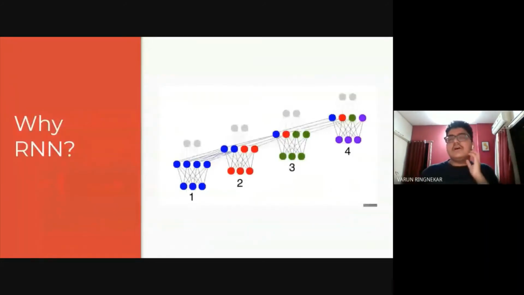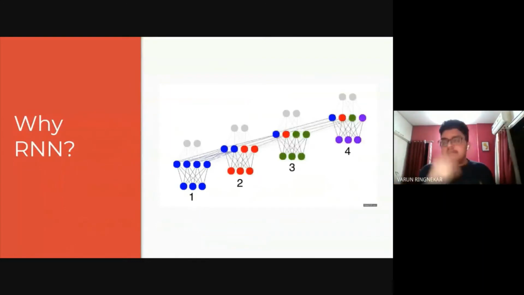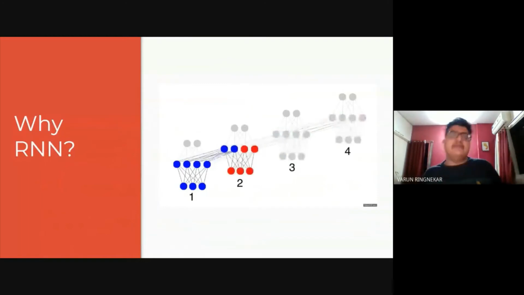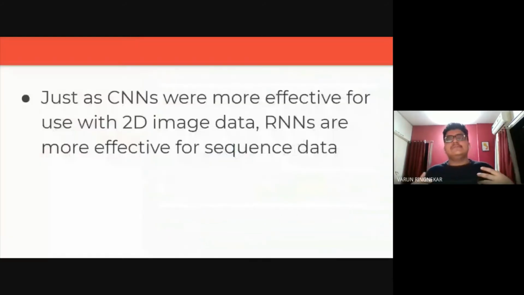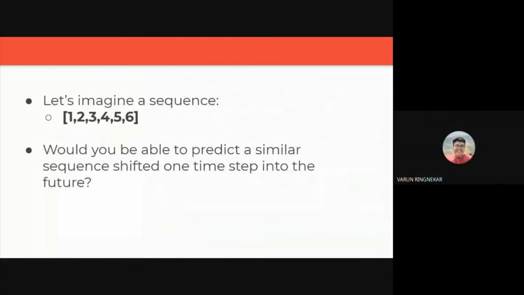Just like we saw with convolutional neural networks, they're better at picking out features from 2D image data. Like it was able to pick out the eyes of a person, or the nose of a dog or a cat, or whatever you are training it on. Similarly, the CNN is better to use on 2D image data, and the RNN is better to use on sequential data. Why is the easy question to answer, because why can be answered by why not? But see how we will be using RNNs on our sequence data.